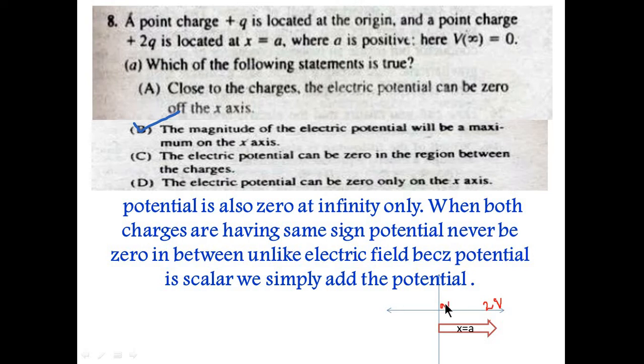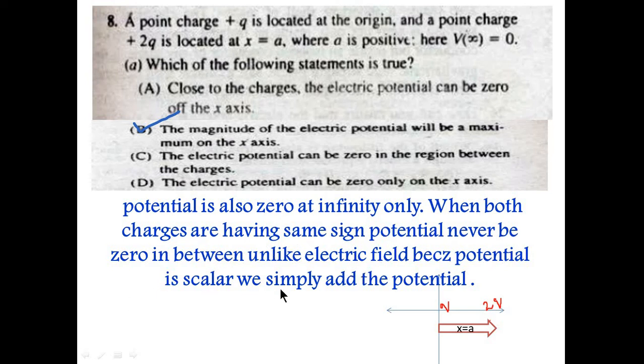So when both charges are positive or both charges are negative, at certain points their electric field could be 0, but when both charges have the same positive sign, or they have the same negative sign, then the potential can never be 0 here. It would be 0 only at infinity. So when both charges have the same sign, then unlike the electric field, the potential can never be 0.